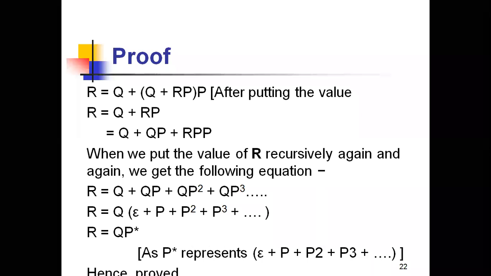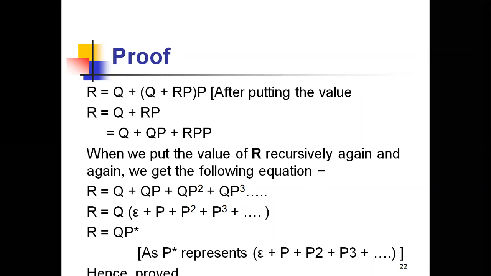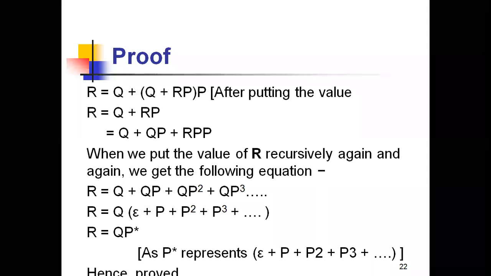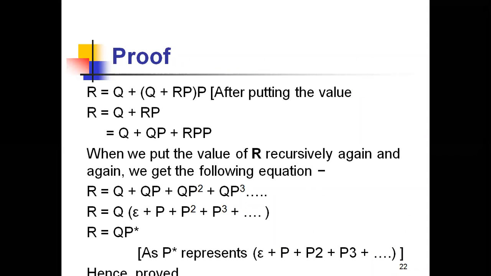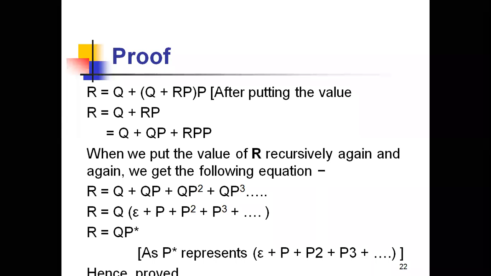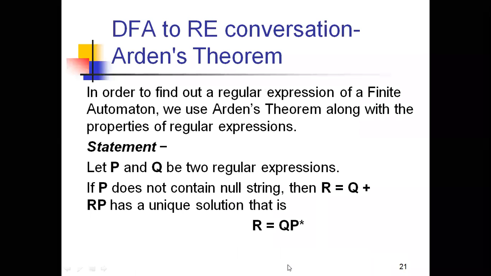I think you all understand how to prove Arden's theorem. First of all, you need to know the statement of Arden's theorem. The statement consists of two regular expressions, P and Q, and based on these, there is an equation of R. If P does not contain a null string, then it can be written as R is equal to Q plus RP.